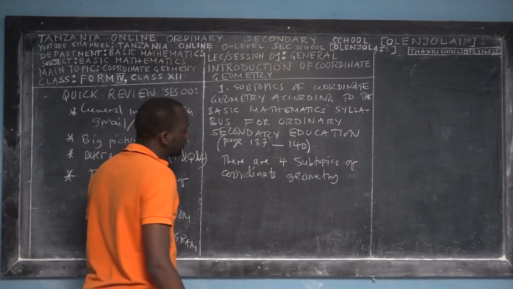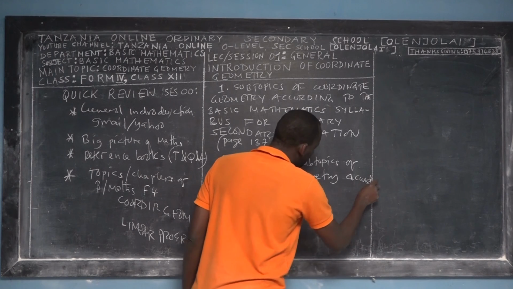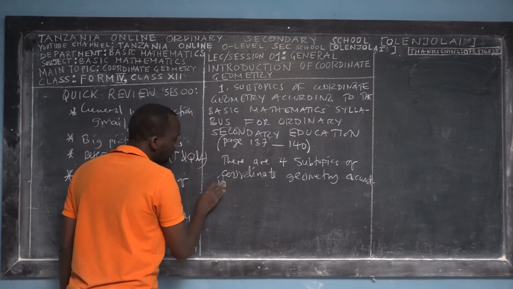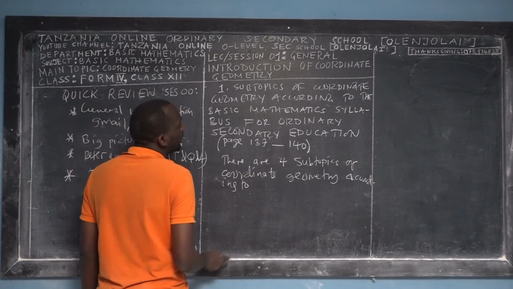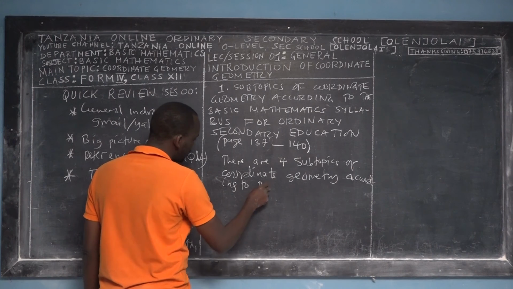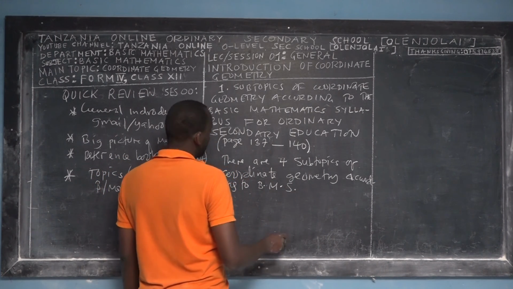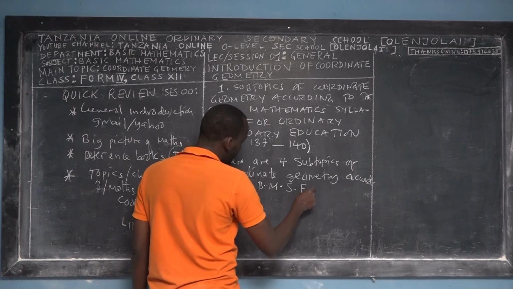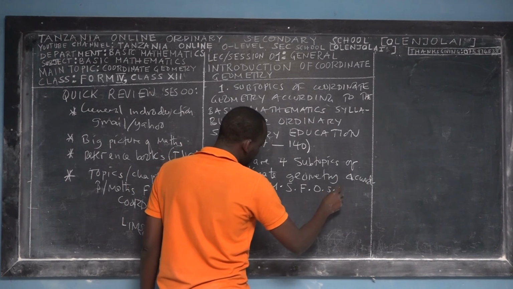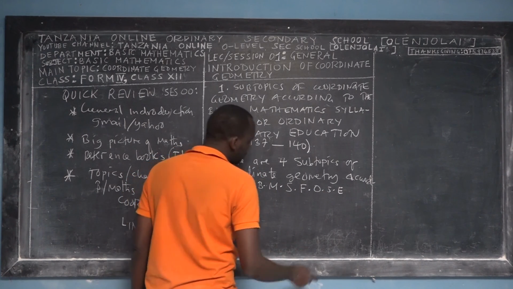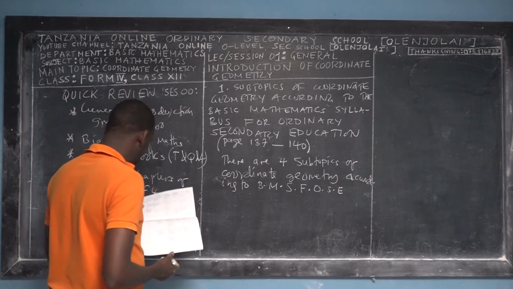So there are 4 subtopics of coordinate geometry according to the basic mathematics syllabus for ordinary secondary education. Okay, so let us go. There are 4 subtopics, as we say.